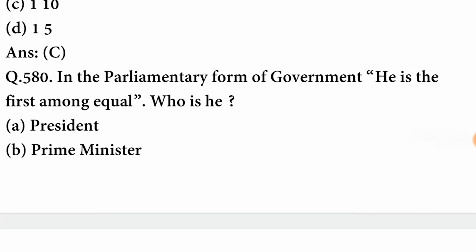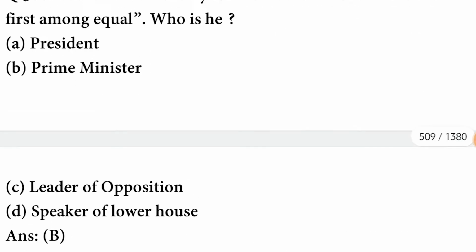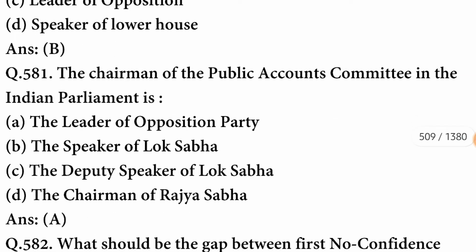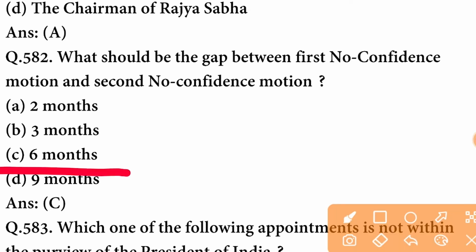In the parliamentary form of government, he is the first among equals. Who is he? He is the Prime Minister. B option is correct. The chairman of the Public Accounts Committee in the Indian Parliament is the leader of the opposition party. What should be the gap between the first no confidence motion and the second no confidence motion? So there should be a gap of 6 months.